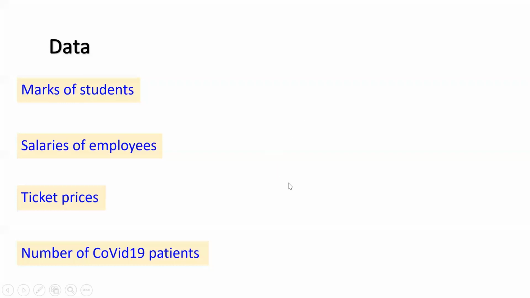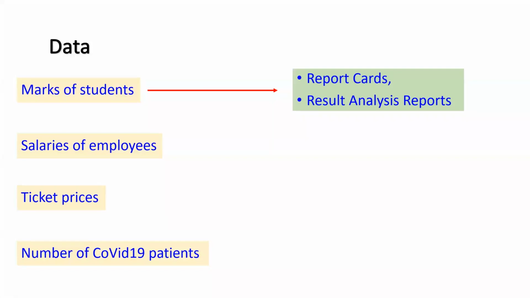Now, what is data processing and what are the required reports? Suppose marks of the students are given. From the marks, we generate report cards. Now, report card is the information. Result analysis report, that is information. So marks are converted into different reports. So data is processed and we get the required information.